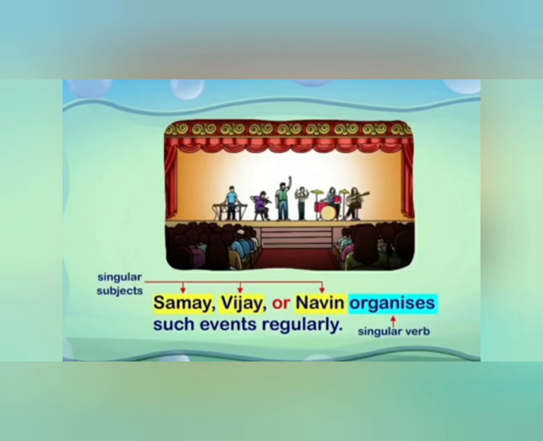Samay, Vijay or Naveen organizes such events regularly. Here we have singular subjects that are more than two, Samay, Vijay or Naveen, and all are connected with the word or. So the answer is Samay, Vijay or Naveen organizes such events regularly.